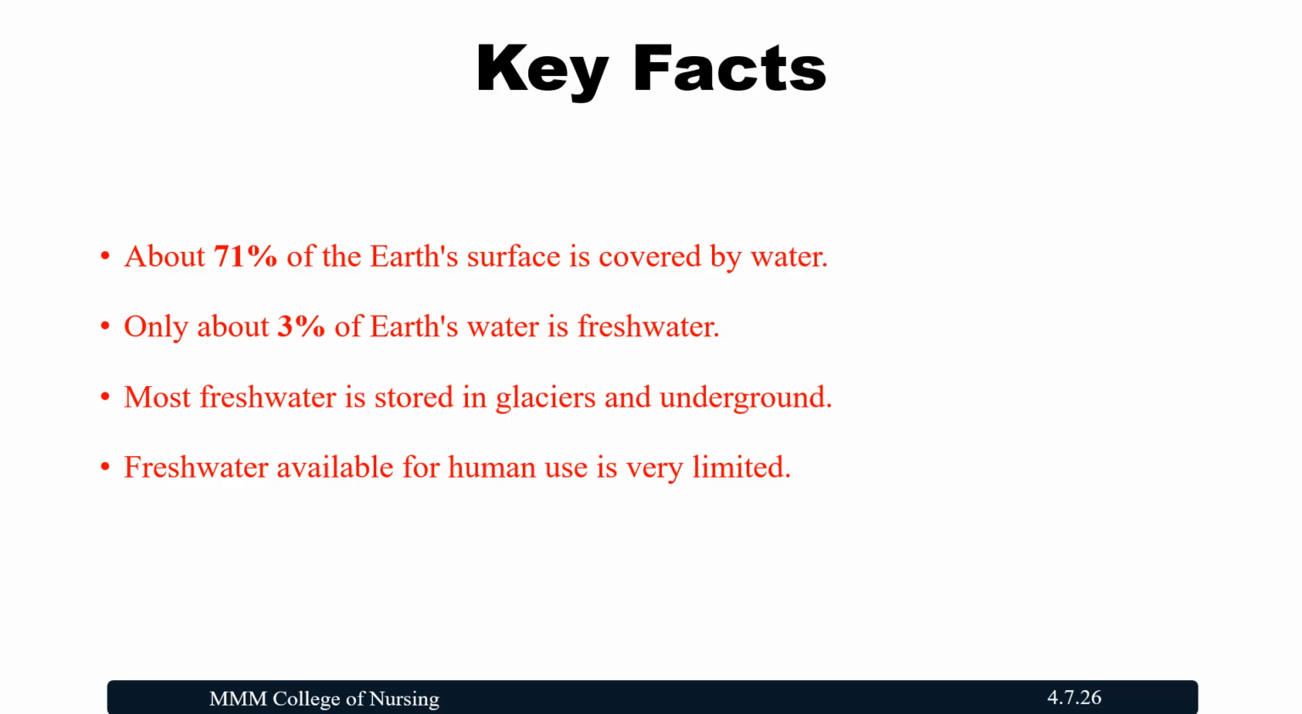About water sources. About 71% of the Earth's surface is covered by water. We know that very well. But of that, only 3% of Earth's water is fresh water. And even then, most of the fresh water is stored in glaciers and underground. So fresh water available for human use is very limited. Keep that in our minds so that we are able to save water.